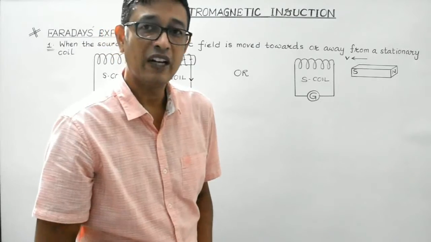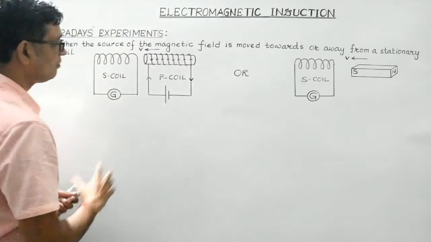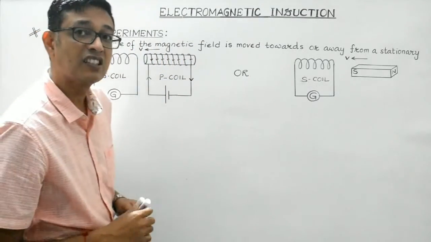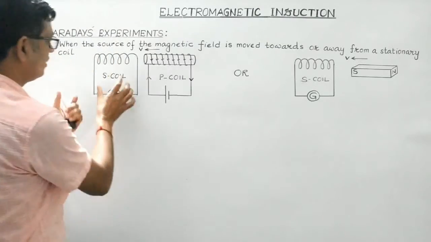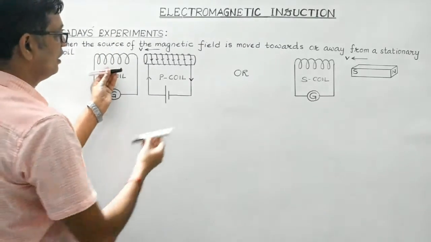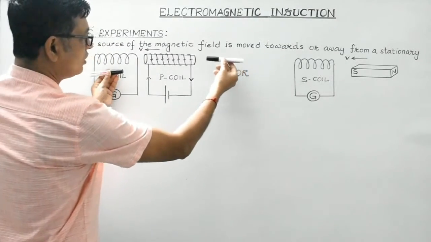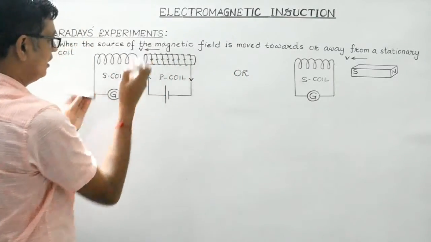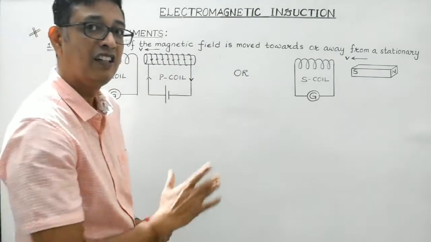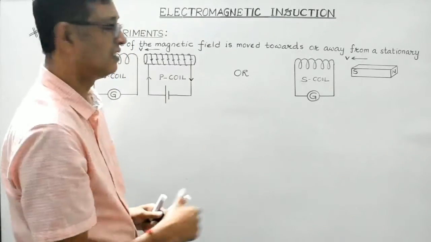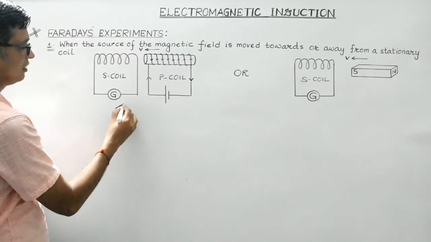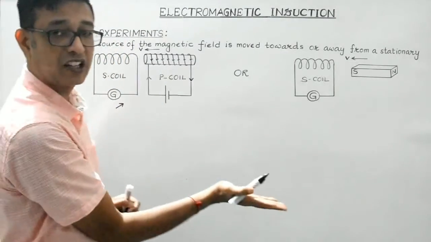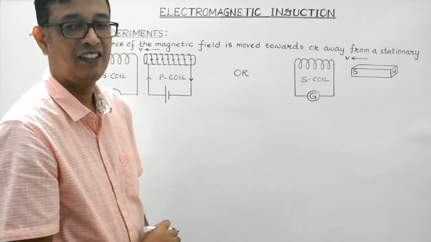Now students, what Faraday observed was, keeping this S coil stationary, if the P coil is brought closer to it, then the galvanometer gives some deflection, say towards right.